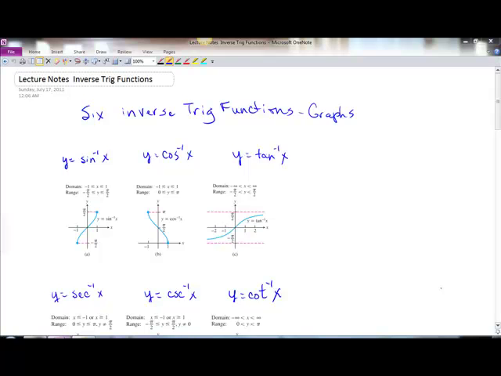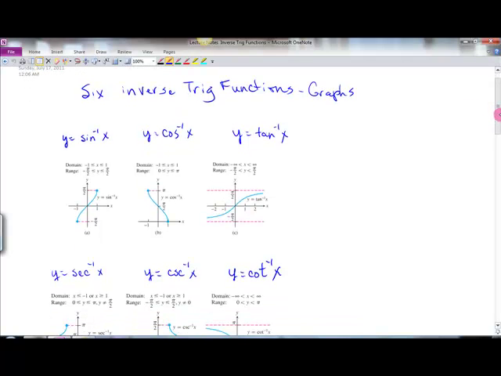Section 3.9 is about the inverse trig functions. And in this lecture note part, I've given you some graph examples, and I want to just point out a couple of things. This is the notation for inverse sine or inverse cosine, all of them with the -1 up there. It's really not a -1, it's an inverse sine.